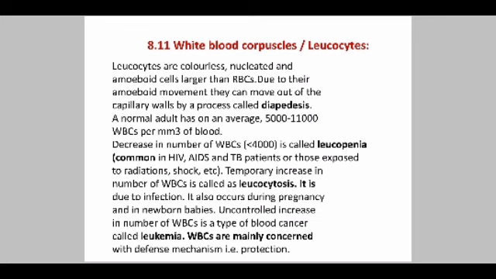It also occurs during pregnancy and in newborn babies. An uncontrolled increase in the number of WBCs is a type of cancer known as leukemia. WBCs are mainly concerned with the defense mechanism, protection, or developing immune power.